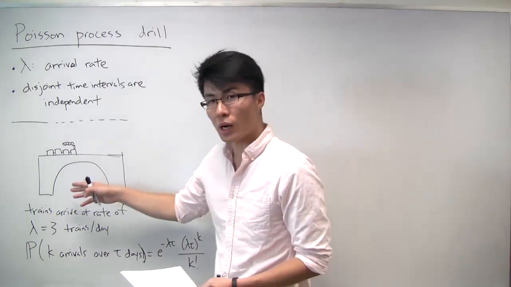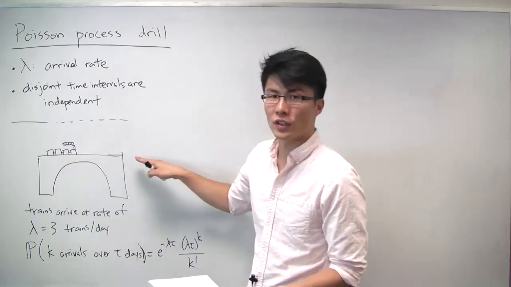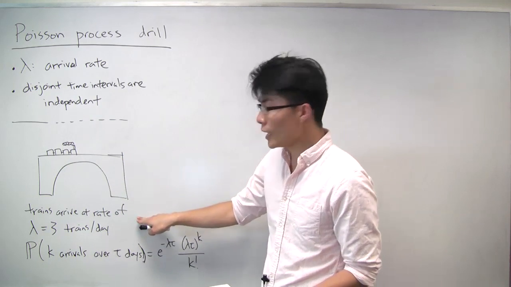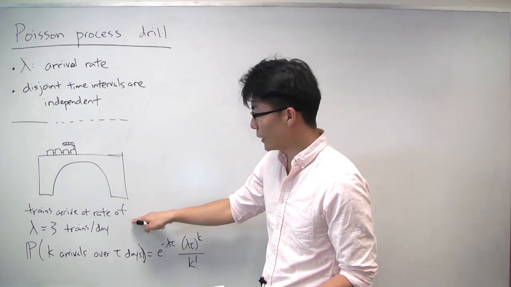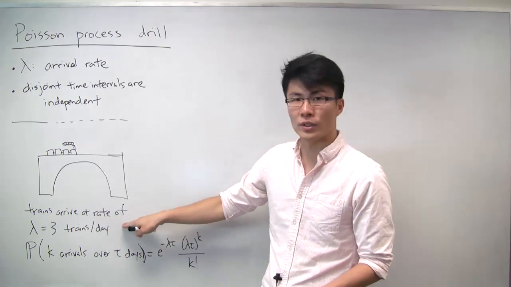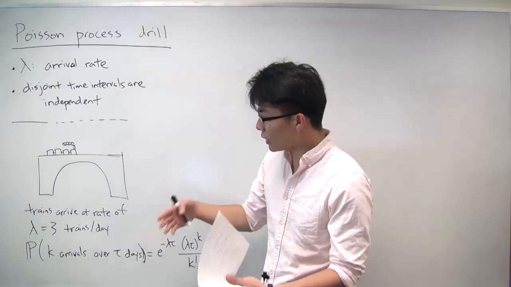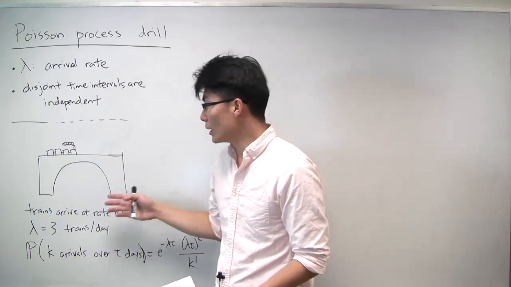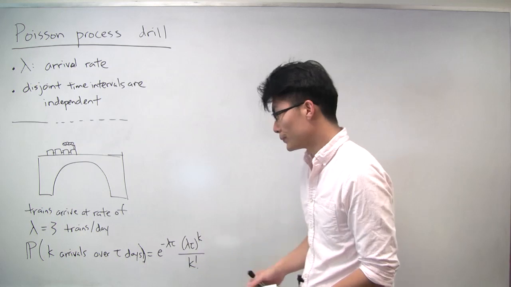So here in this problem, we have trains that are crossing this bridge, and we're told that the trains arrive at this bridge according to a Poisson process at a rate of 3 trains per day. So that doesn't mean that there's exactly 3 trains per day. It just means that in some sense, on average, 3 trains come every day. But the number of trains on each day is actually random.